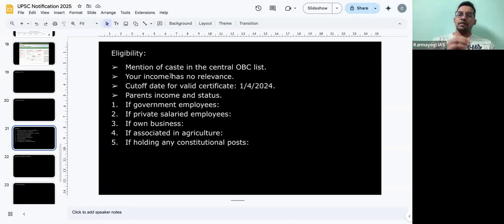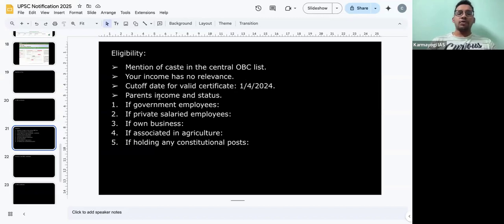This OBC reservation is given only based on your parents' income, right? Parents' income as well as the status. They don't have any bearing on your income. No need to worry. Even if you're a person who is already employed or in business, it is only based on your parents, right? That is one thing to clear. And the certificate that you're going to take, both EWS as well as OBC, should be after 1st April 2024. That means after the financial year 2024 until the exam closing application date, right?